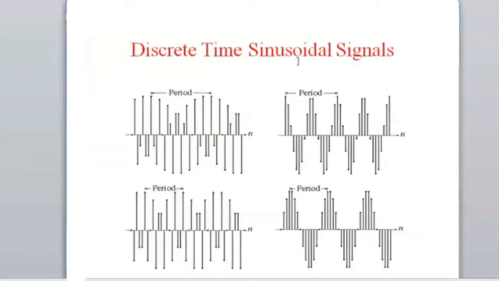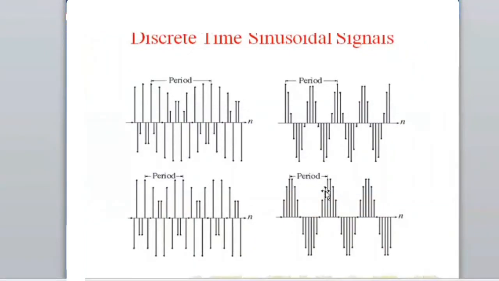Okay, the periodicity of the signal you can find out from this. The period is the peak to peak distance; you can see the peak to peak here, and we can find the period from this.